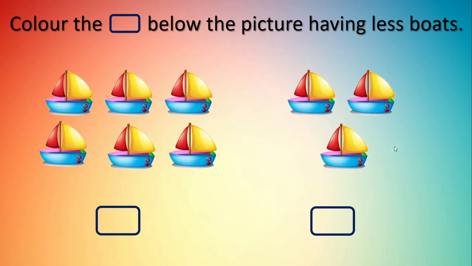Compared to the second group. In this group we can count here 1, 2 and 3. 3 boards, and in the first group there are more than 3 boards. Right? So we have to color the box below the group having less boards. So we will color the second group box.